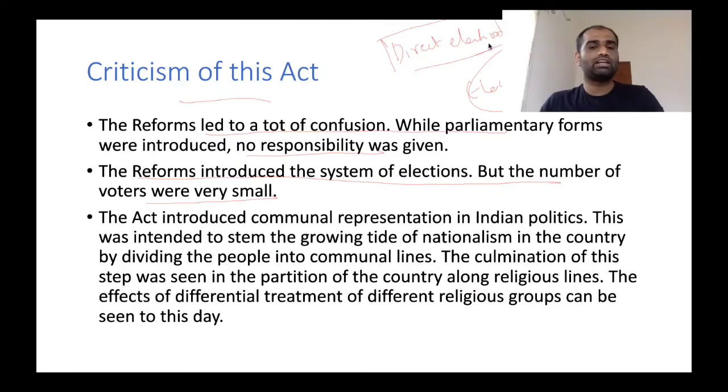When was the first time direct election was introduced by British government? The answer is the Act of 1909. In Lakshmikant, they have mentioned that the Act is 1919, but that's clearly wrong. The direct election was introduced for the first time in Act of 1909, not Act of 1919.